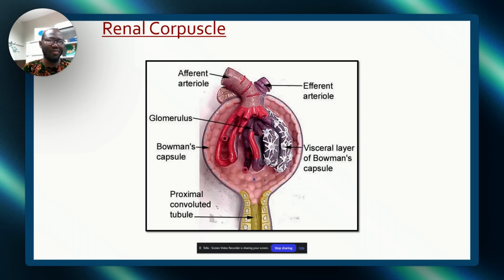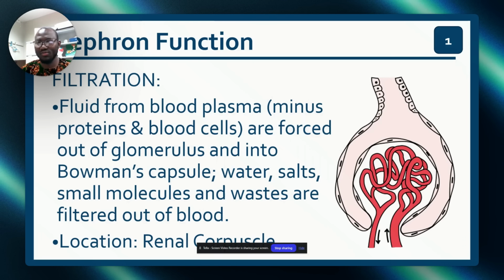So about 180 liters will go out through the tubule. If this 180 liters goes out, what happens? That leads us to urine, everything about the urine, filtration. So this is the window I'm talking about. And this is the big door, afferent.